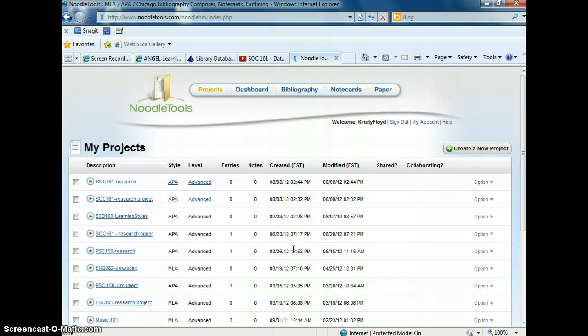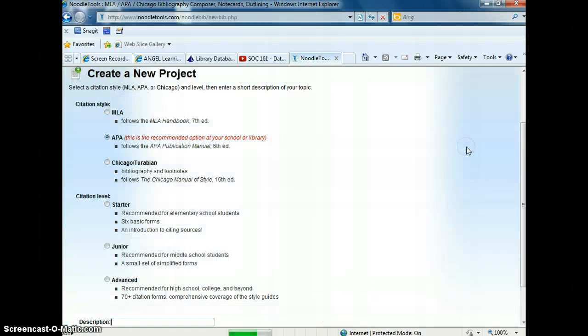Okay, and you're going to get a page similar to this, but probably with not as many folders as I have. How these are created is through create a new project, and I recommend doing that for every new paper you have to write, even if it's in the same class, so that you can go back and check on them anytime or add to them.